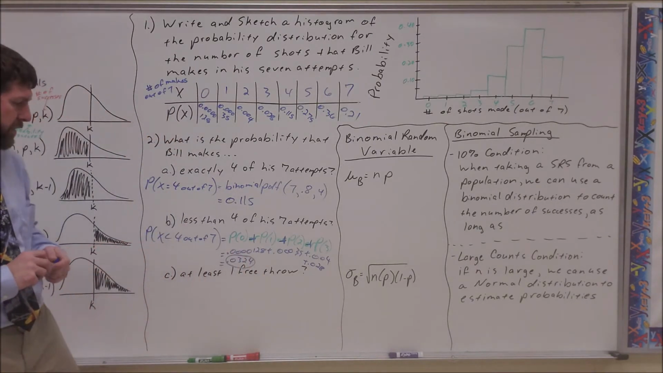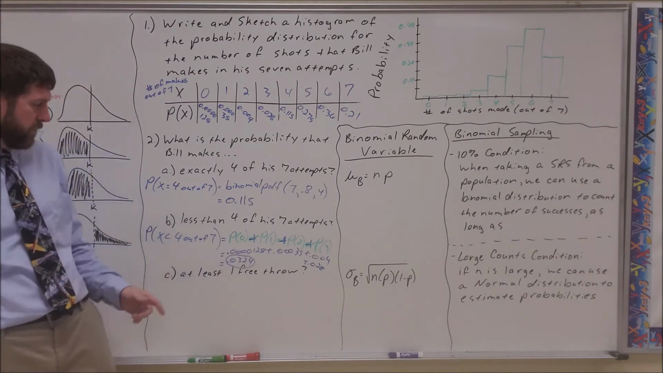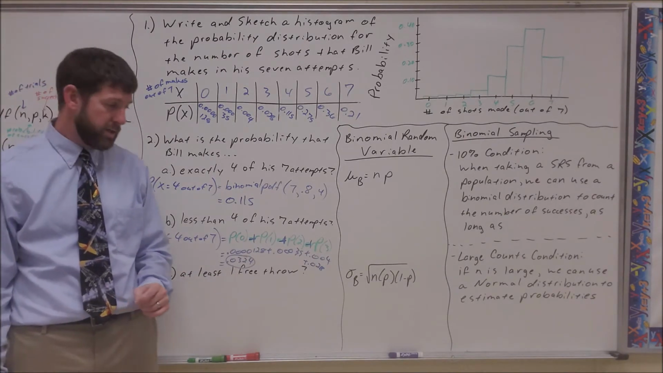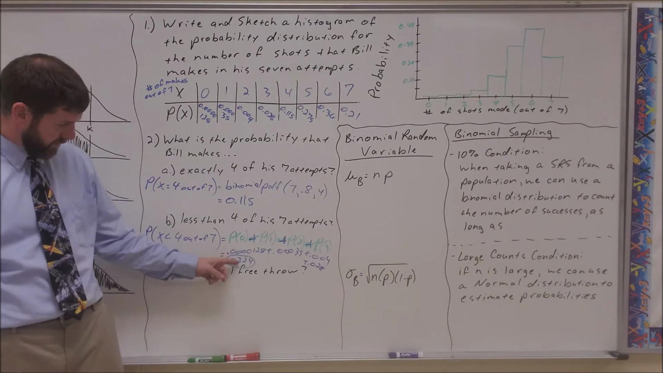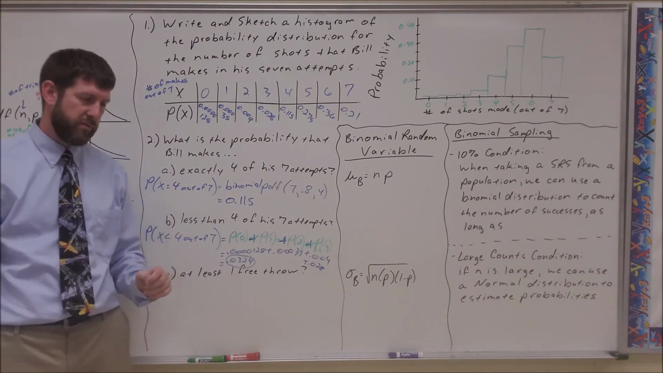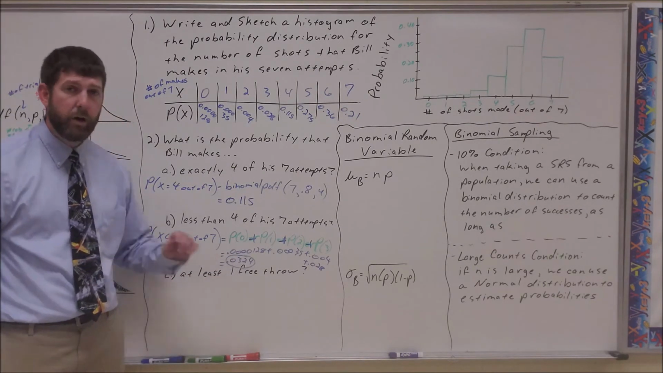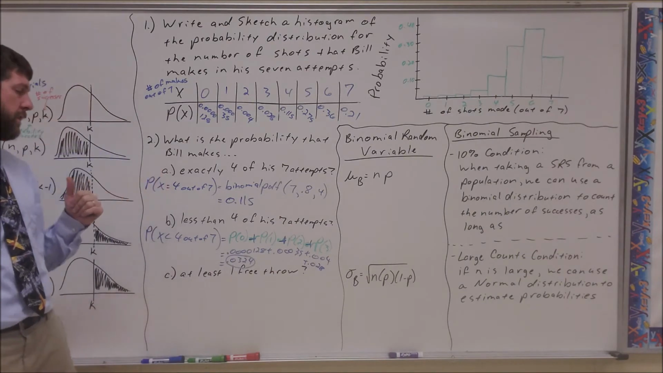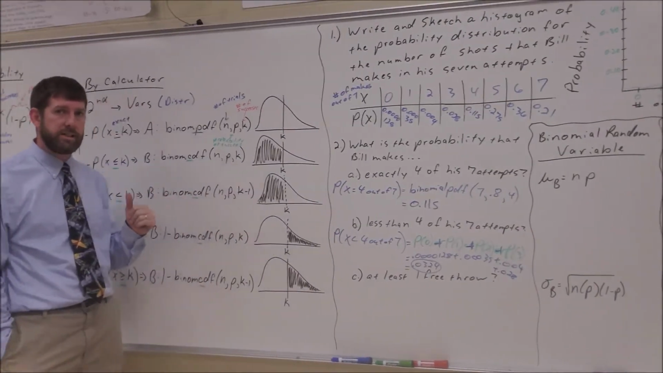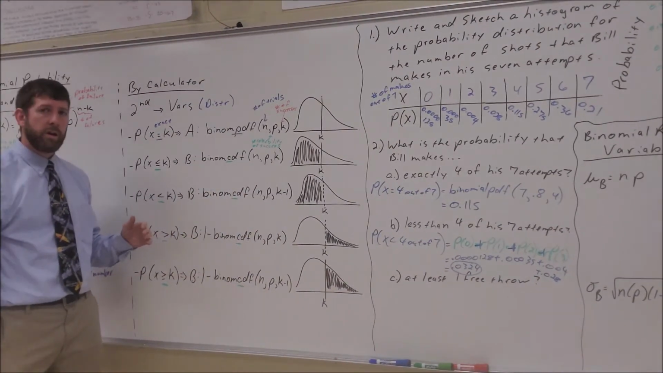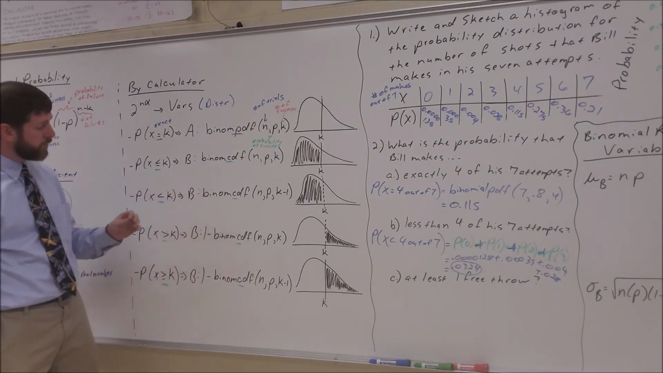So there's just barely over a 3% chance that he makes fewer than 4 shots. Okay, a little over 3% chance he makes fewer than 4 shots. Now we could again do that using the binomial CDF on the calculator. Now I want to take a second and talk through that.